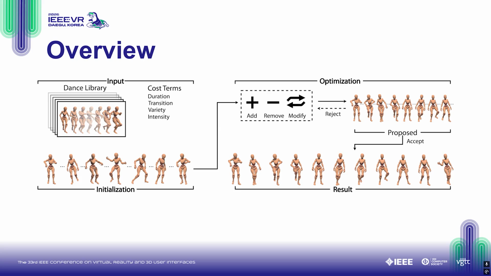We begin by randomly initializing a dance using dance segments sampled from a curated dance library. The initial sequence is then iteratively refined through an optimization procedure. At each iteration, the system evaluates candidate moves based on a weighted combination of costs, including duration, transition smoothness, motion variety, and physical intensity. The optimization process continues until a threshold is reached.